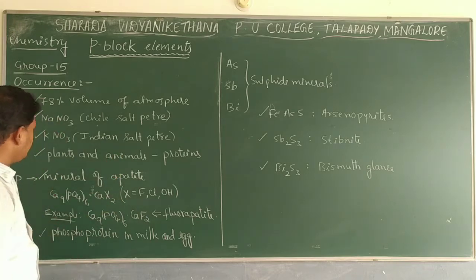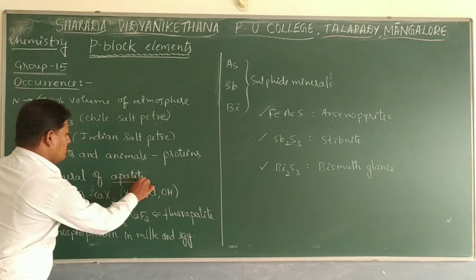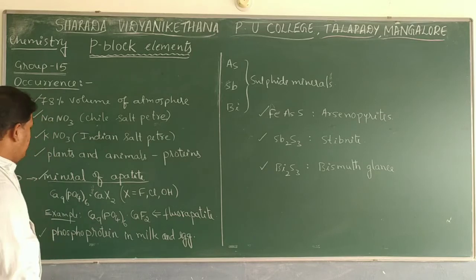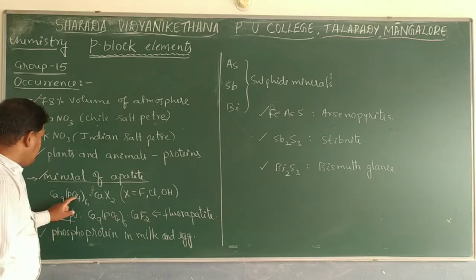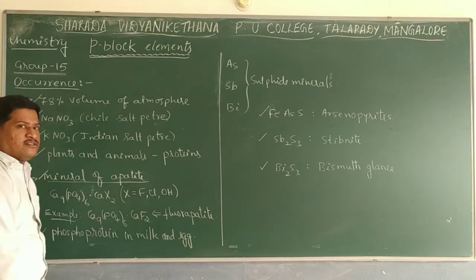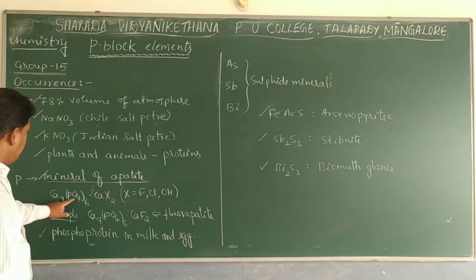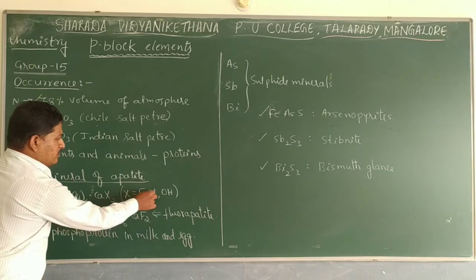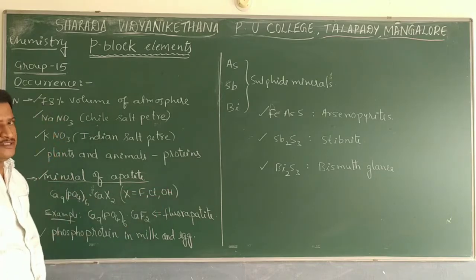If you go for phosphorus, normally it is present in the mineral apatite. Its general formula is Ca9(PO4)6·CaX2, where X may be either fluorine, chlorine or OH, hydroxide.